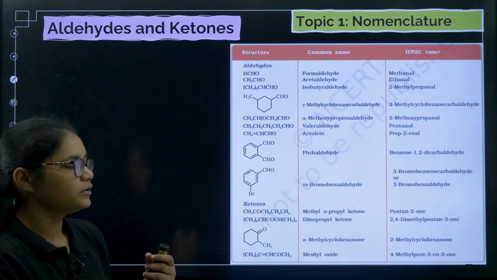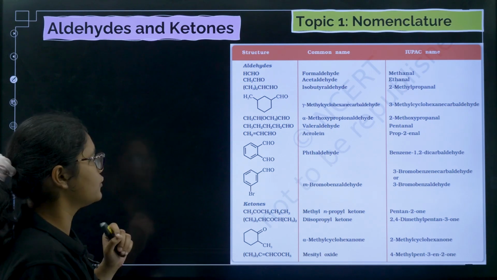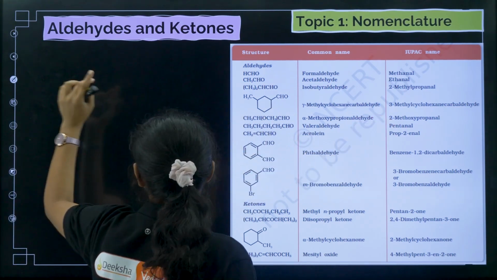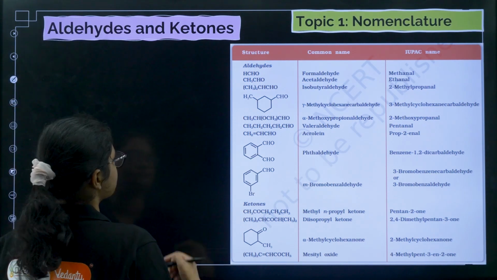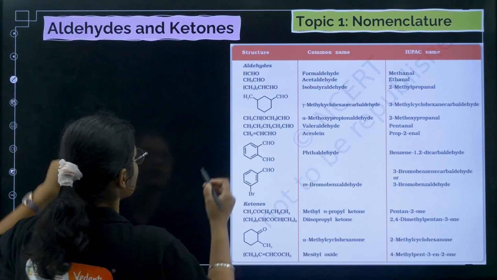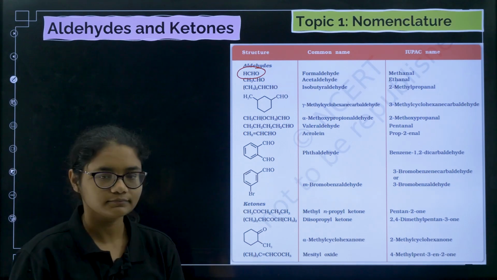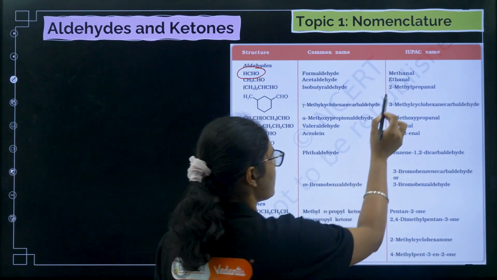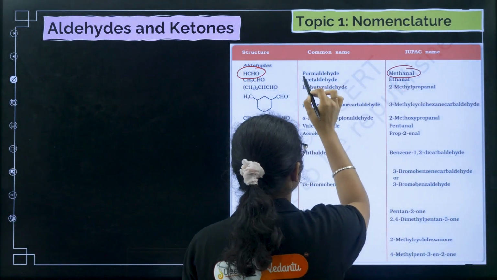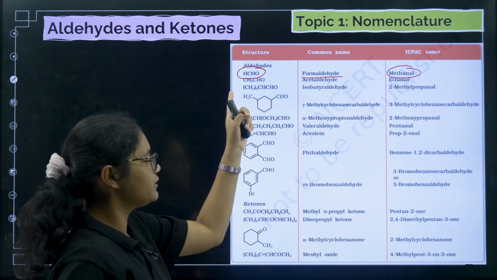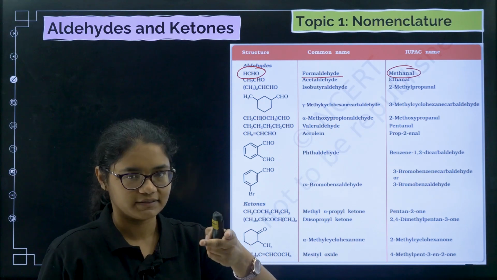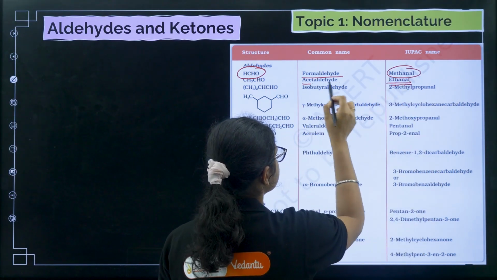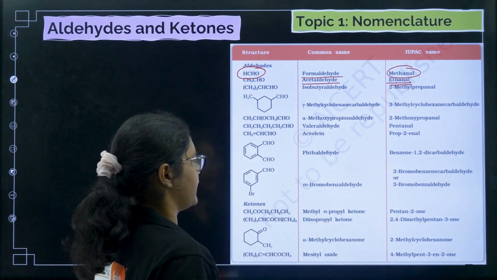Now coming to the IUPAC name, so we are discussing both common name and IUPAC name. For example, the first one is HCHO, that is an aldehyde group with 1 carbon, so that will be called methanal, and its common name is formaldehyde. Now if you see an aldehyde group with 2 carbons, that is ethanal, ending with AL, and the common name, as we told, is acetaldehyde.